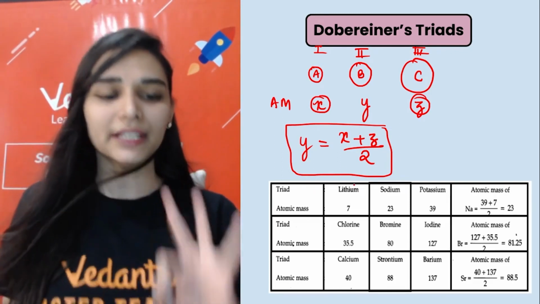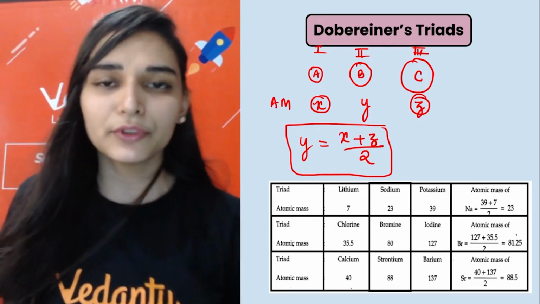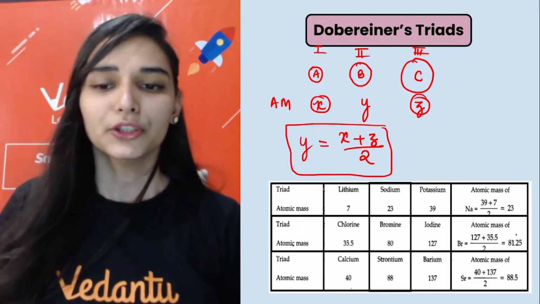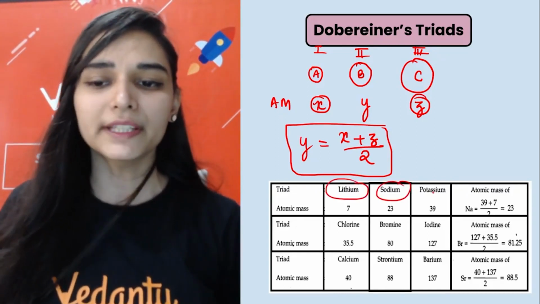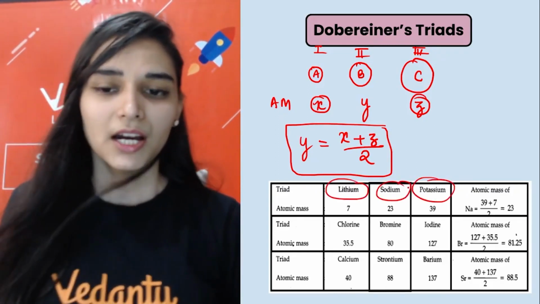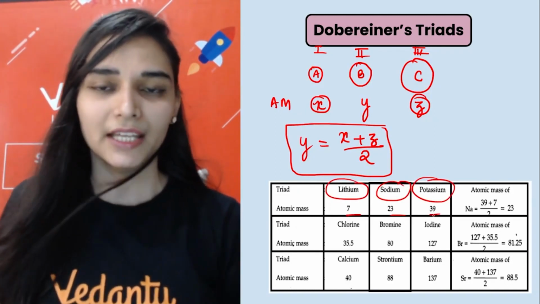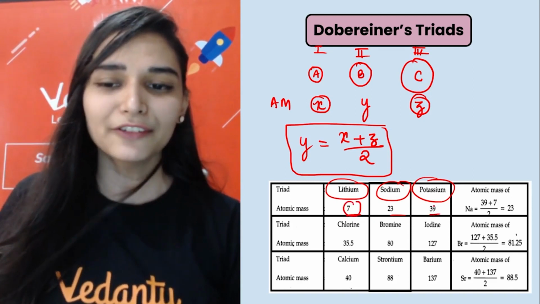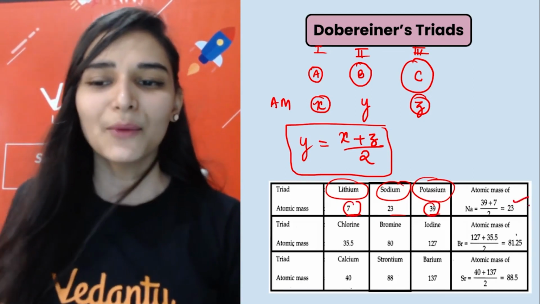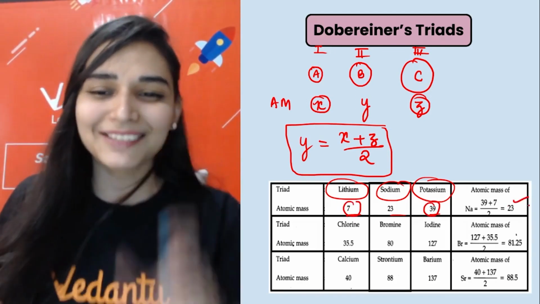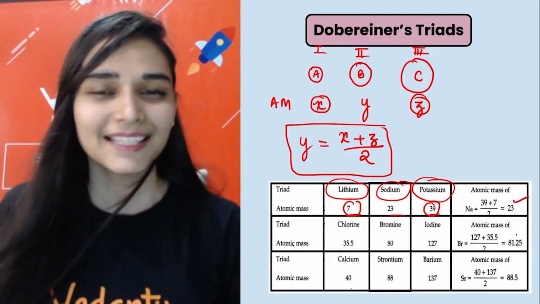There were three successful triads given by Sir Dobereiner. You can see here lithium, sodium, potassium, with increasing atomic masses 7, 23, 39. Take the average of the atomic masses of lithium and potassium, and it comes out equal to the atomic mass of sodium, 23. Isn't it beautiful?